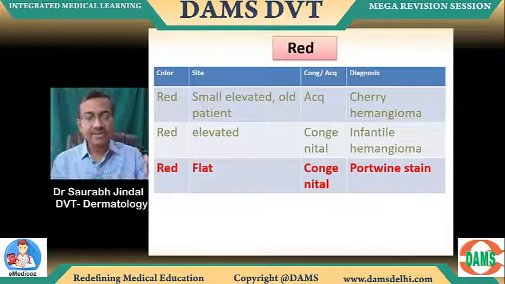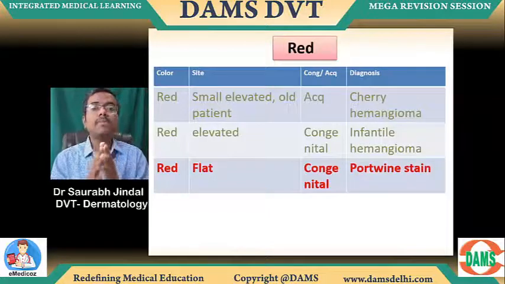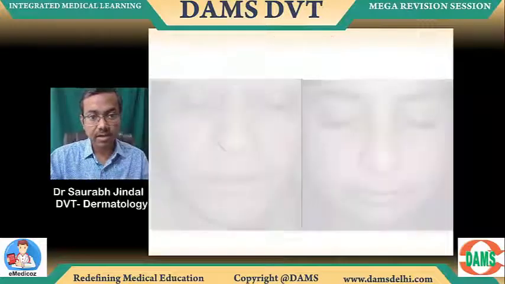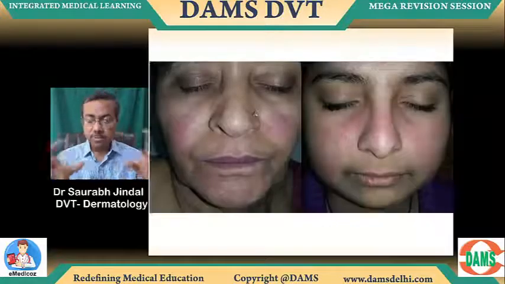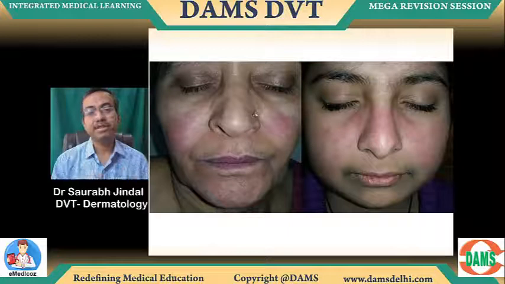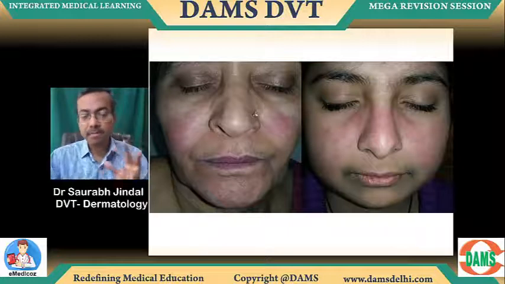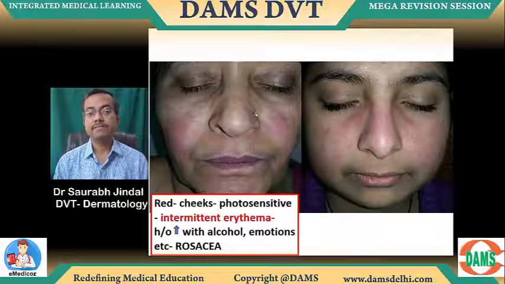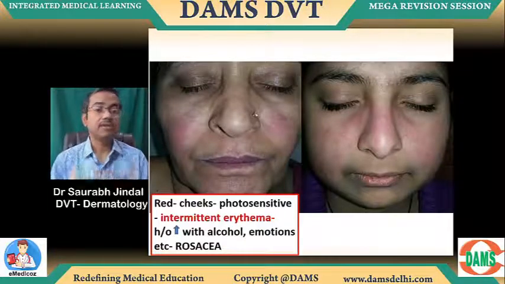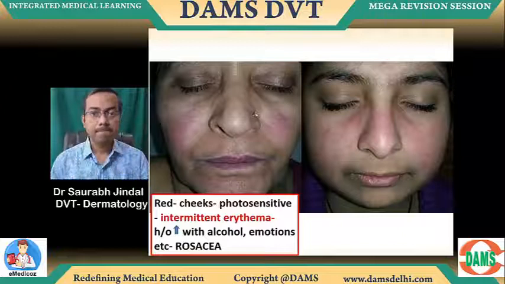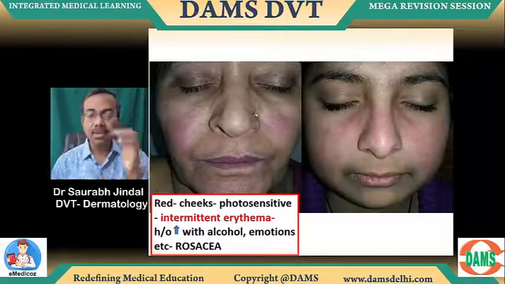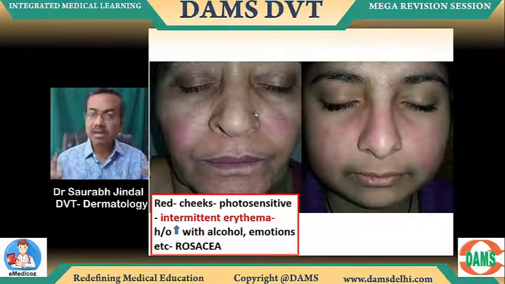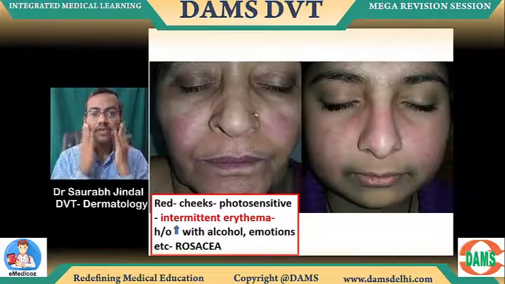I'll show you side by side images also for you to pick up one by one how you diagnose all the red facial colors. Okay, look at this now. Can you see both the images are of the same patient? Okay, similar looking patient. Red on the cheeks, photosensitive, intermittent erythema. So intermittent erythema is rosacea. The question will say that, or some emotional upset triggering it, some alcohol triggering it, some anger, anxiety triggering it, and that's usually a rosacea sign.